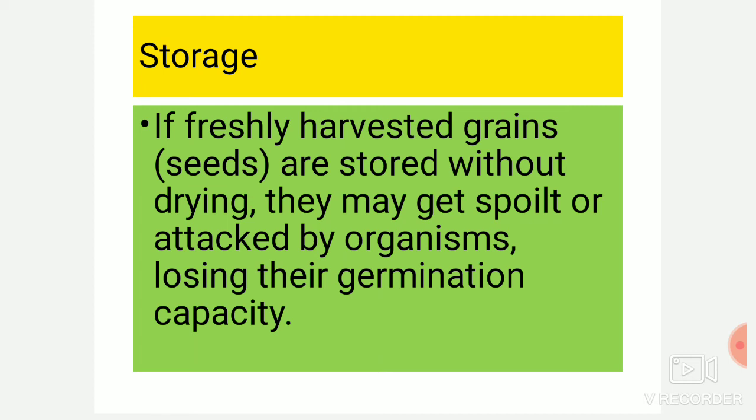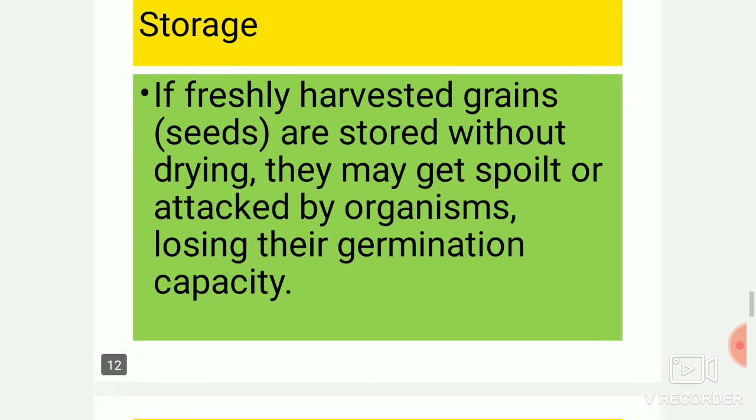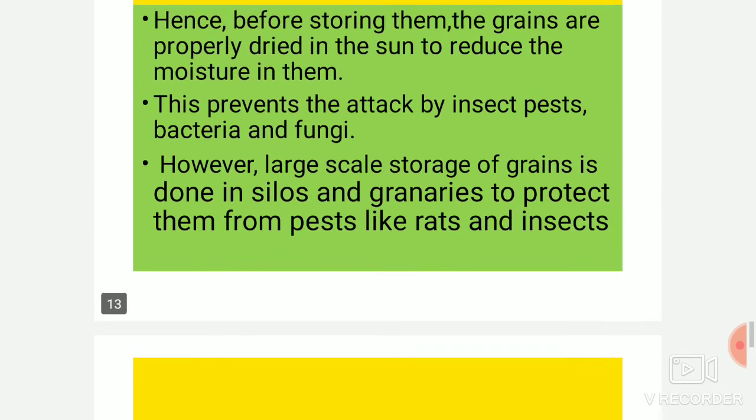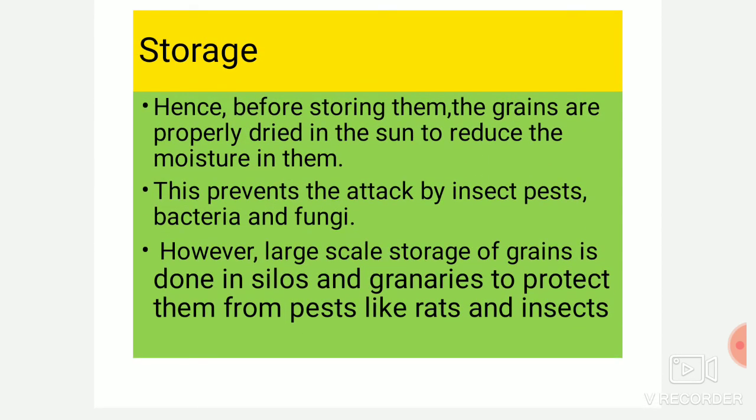If freshly harvested grains are stored without drying, they may get spoiled and attacked by organisms, losing their germination capacity. Hence, before storing them, the grains are properly dried in the sun to reduce the moisture and prevent the attack of insects, pests, bacteria and fungi. However, larger scale storage of grains is done in silos and granaries to protect them from pests like rats.